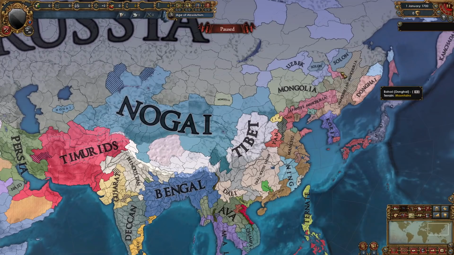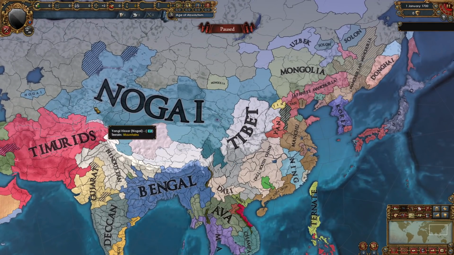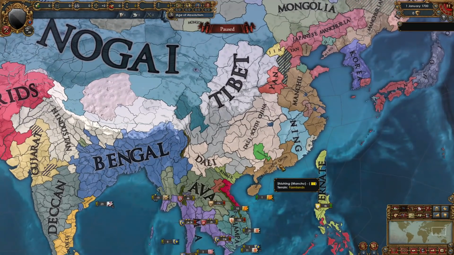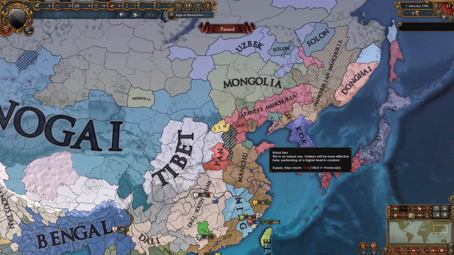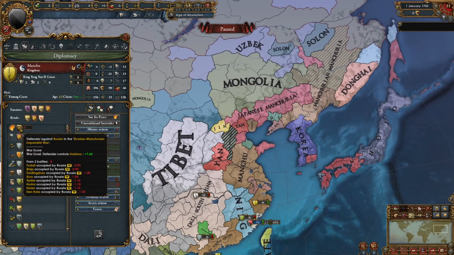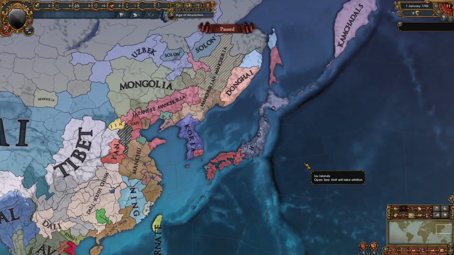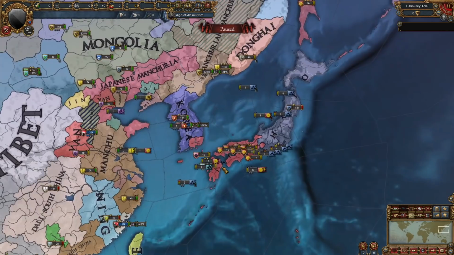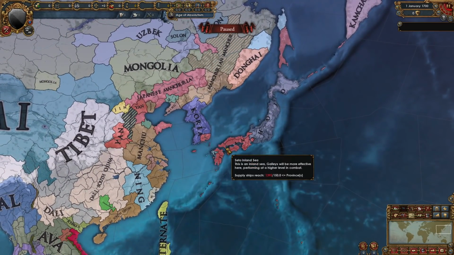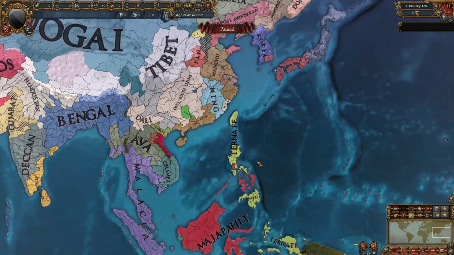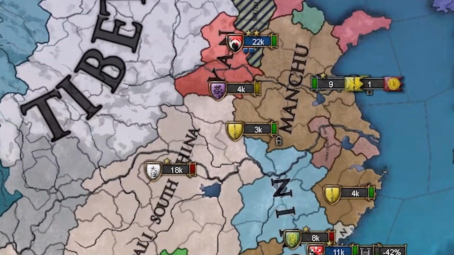The situation over here is even more of a mess than we last checked in. Tibet has moved out of Tibet. Nogai is moving in. We have Dali, South China, and Dali. We have Manchurian, South China, and Manchuria is right here and right here. They are losing to Russia right now, and Japan blew up. That's pretty much everything I can say about that. We have Hojo right here, and Japan only has the southern portion of the main Japanese islands, Manchuria, and some islands here and there. So the situation is pretty cursed right here.